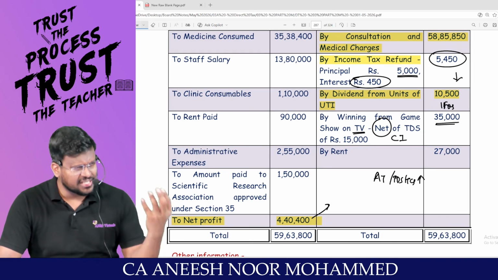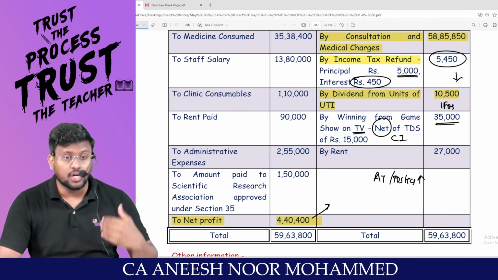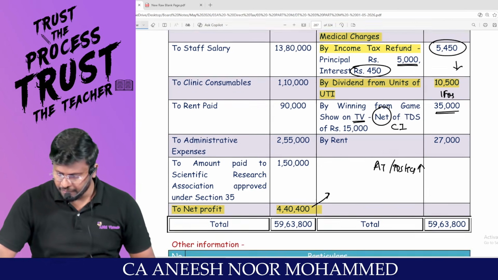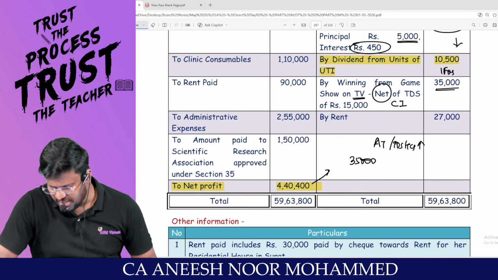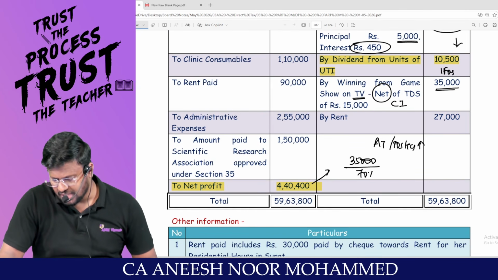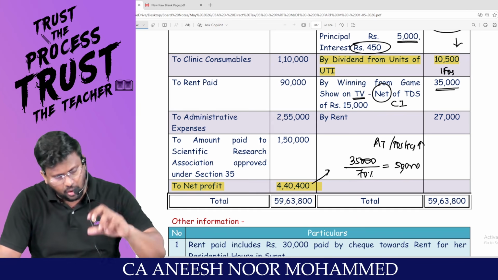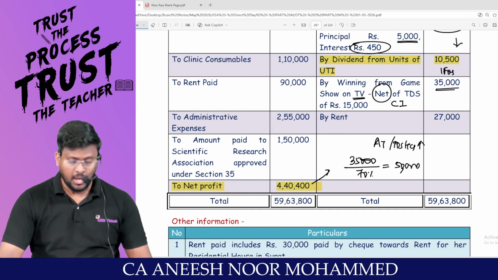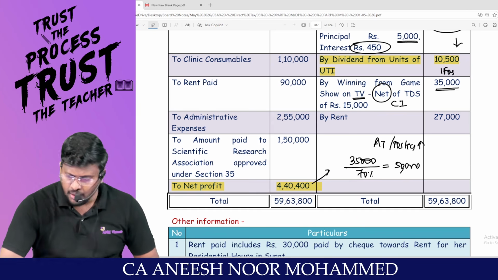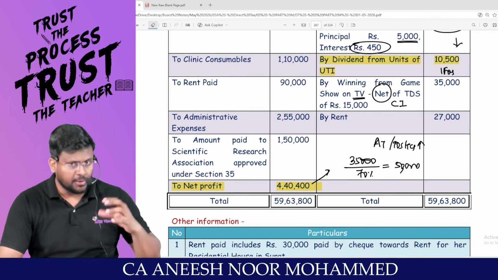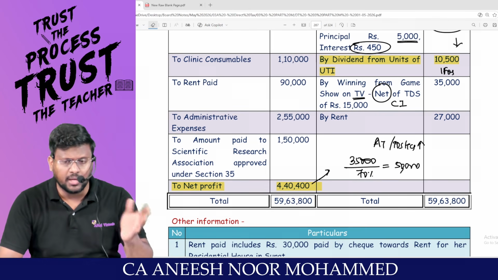We already discussed in the TDS chapter that the grossing up concept has to be done. So if this 35,000 rupees is after TDS, this will be 70%. Am I right, sir? So the gross income before TDS will be 50,000. But how much was credited to P&L? 35,000. So net profit would have been increased by only 35,000.